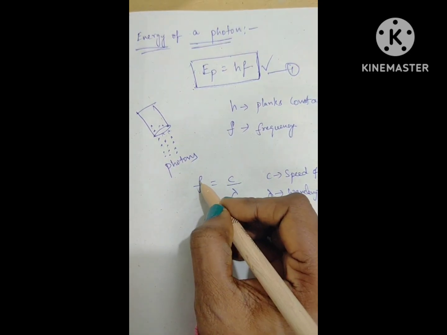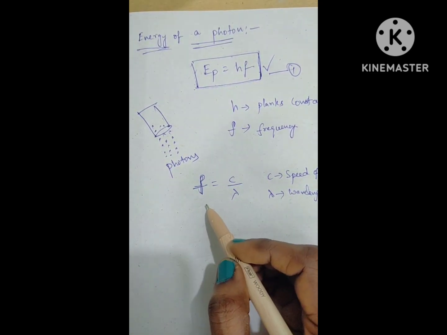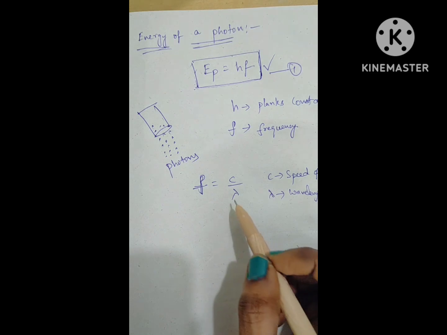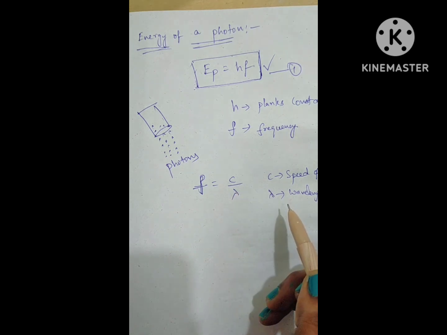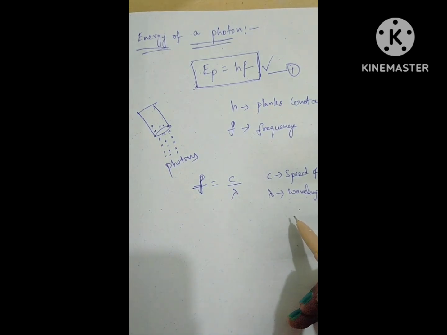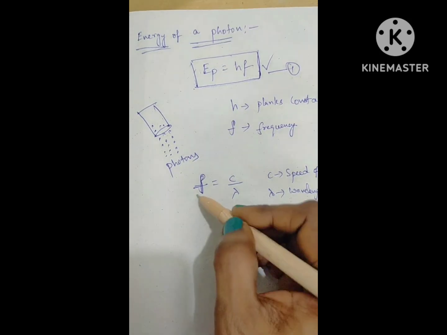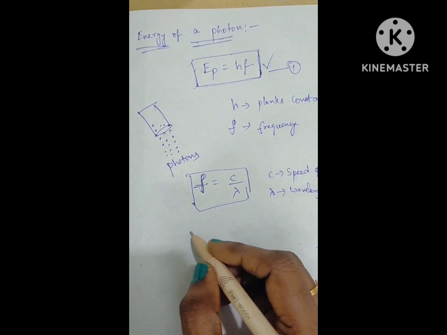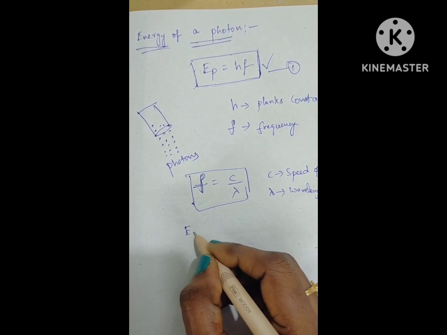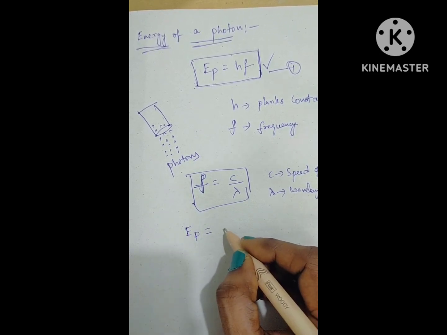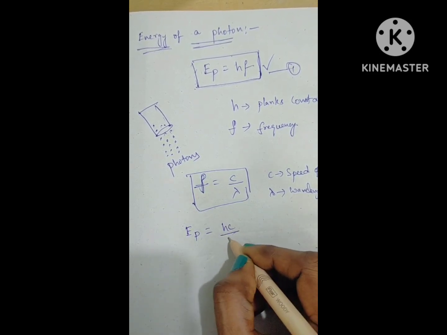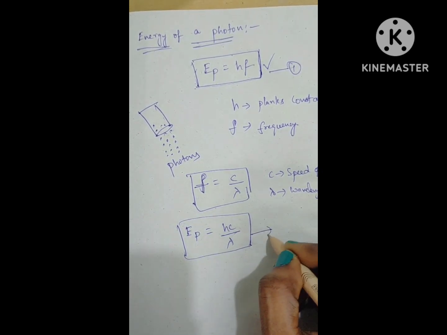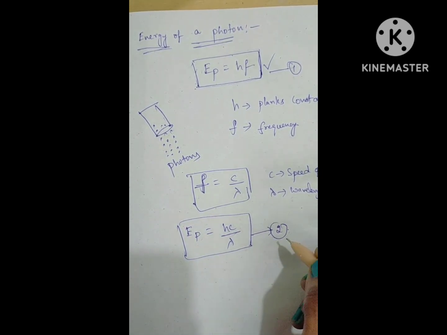Actually we know that the frequency formula is c by lambda, where c is the speed of light and lambda is the wavelength. So we need to substitute this value in equation number 1. Then the energy of a photon is equal to hc by lambda. Take this as equation number 2.